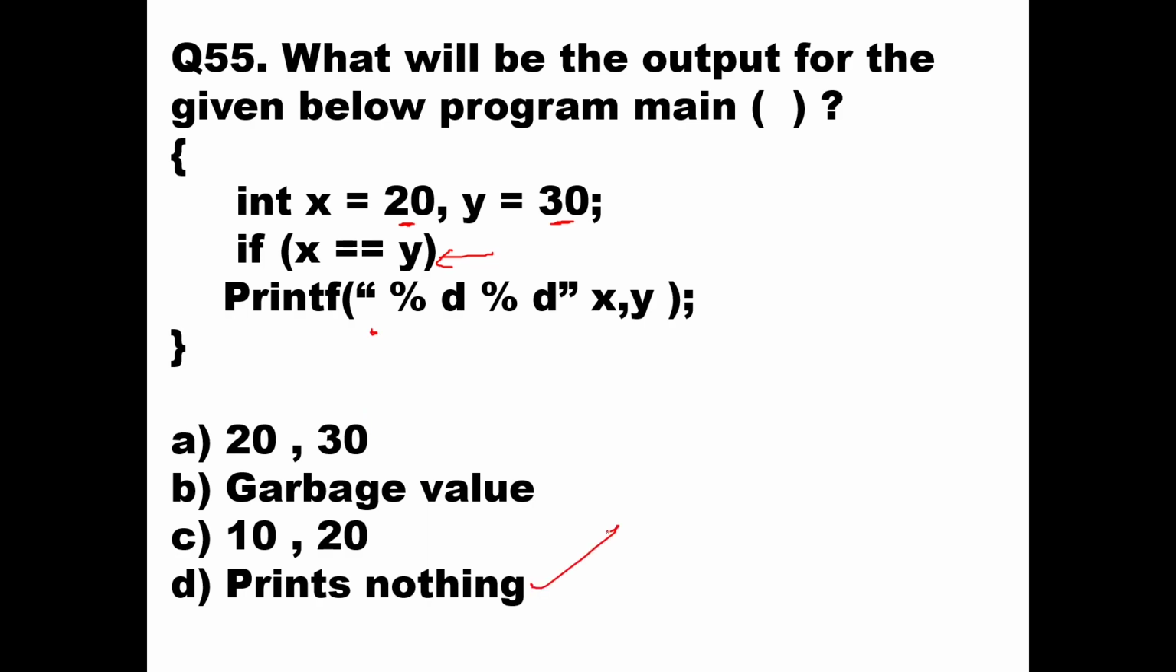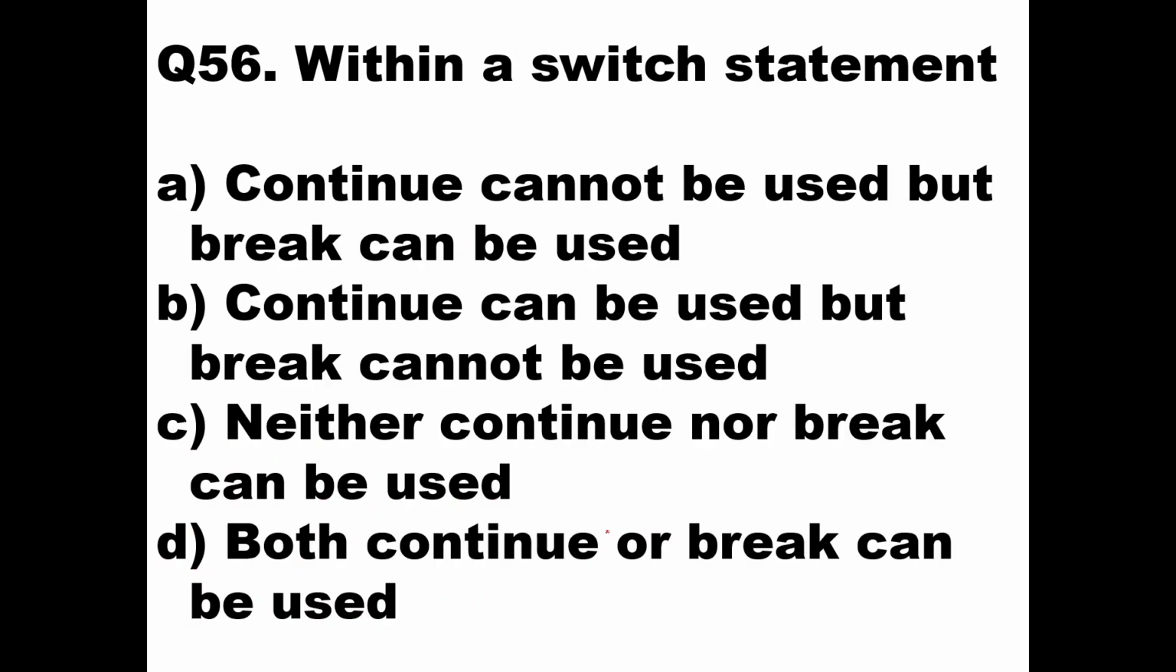This program prints nothing, because x will not become y. You have said x is 20 and y is 30, so 20 is not equal to 30. When 20 is not equal to 30, that printf will not execute, so there will be no printing done. So it prints nothing. That is option D, the right answer here. Then we'll go to the next question.